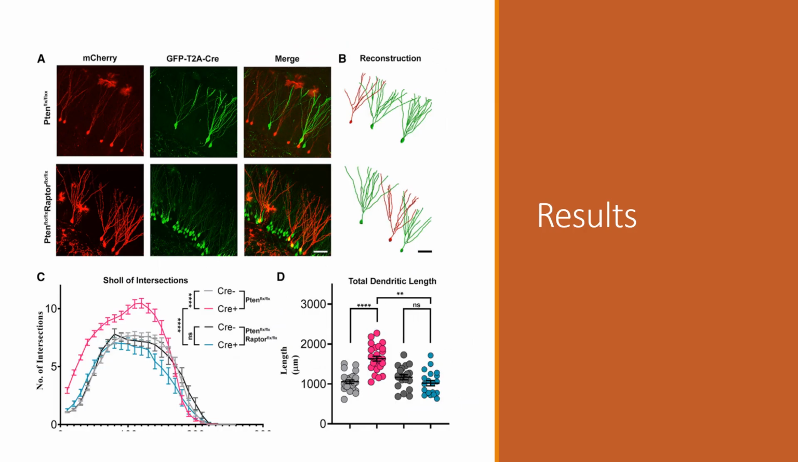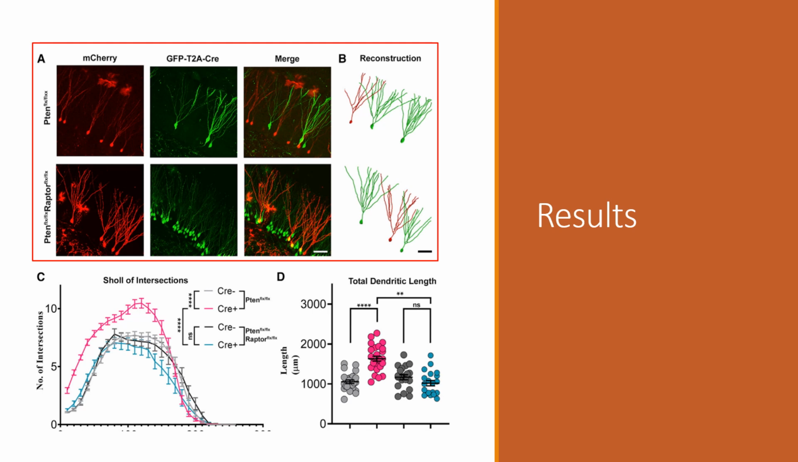They next examined the role of mTORC1 in dendritic overgrowth seen in P10 loss. Retrovirally infected immunolabeled P10 knockout granule neurons as well as P10 and Raptor double knockout granule neurons were imaged and reconstructed. Sholl analysis revealed that P10 knockout neurons had an increased number of intersections when compared with wild-type control neurons. This phenotype was completely rescued in P10 and Raptor double knockout neurons.